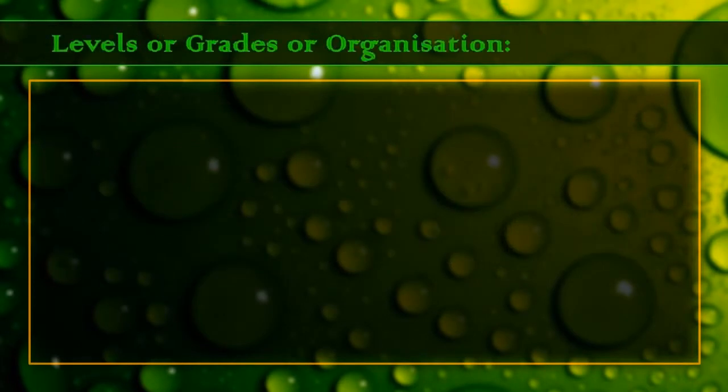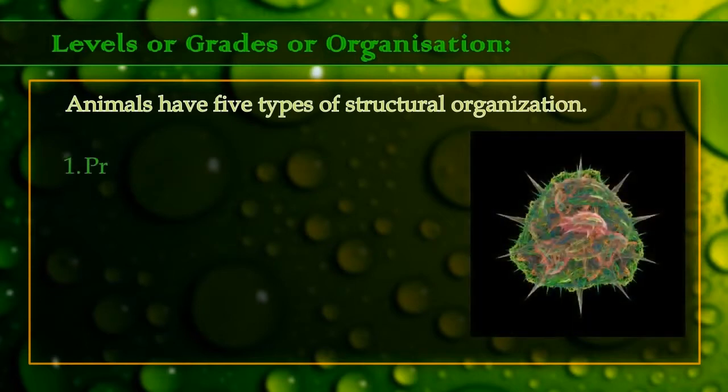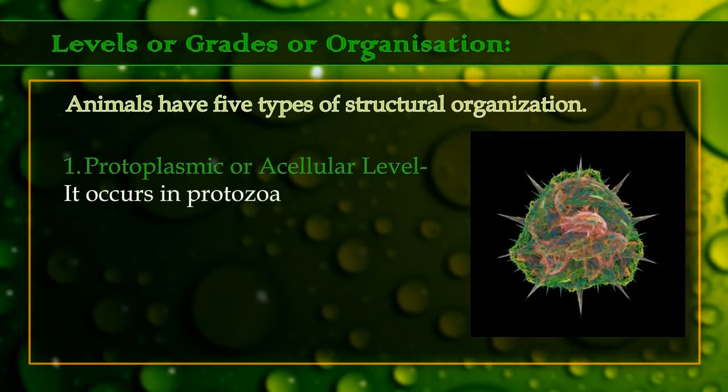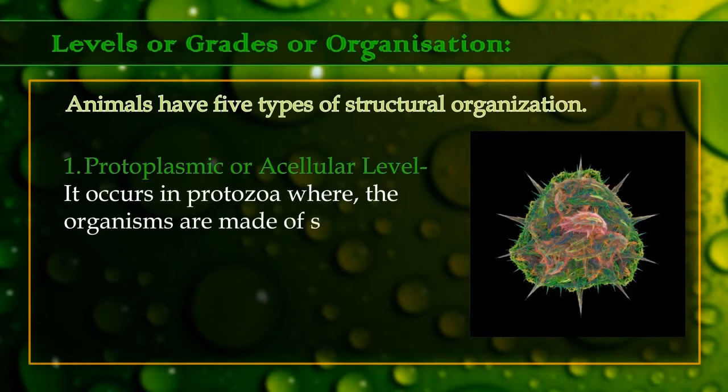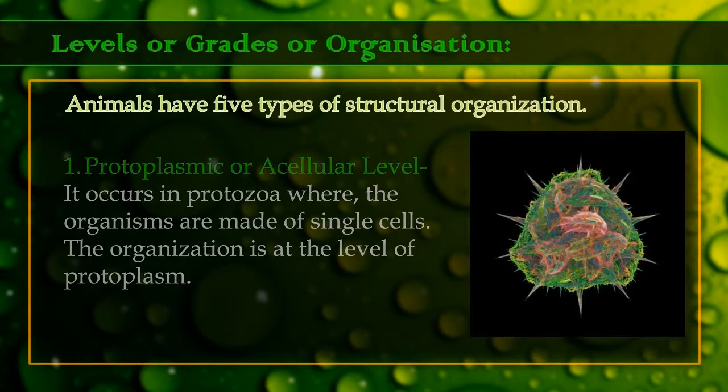Levels or grades of organization. Animals have 5 types of structural organization. 1. Protoplasmic or acellular level. It occurs in protozoa where the organisms are made of single cells. The organization is at the level of protoplasm.